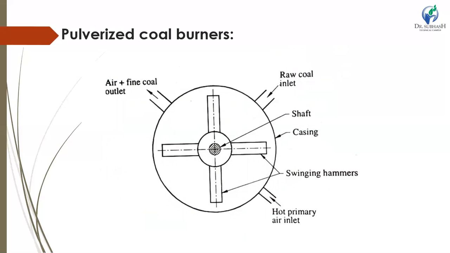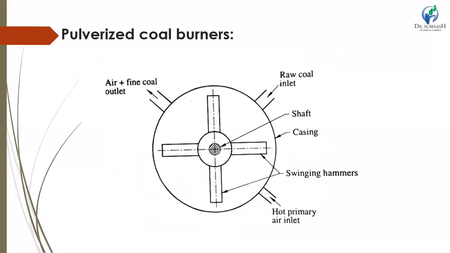The impact or hammer mill. In this impact mill, pulverization takes place due to impact. The figure shows the impact mill. High-speed hammers strike fuel lumps and crush them into smaller pieces. Grinding is done by a combination of impact on large coal lumps and attrition in the gap between hammer and casing.